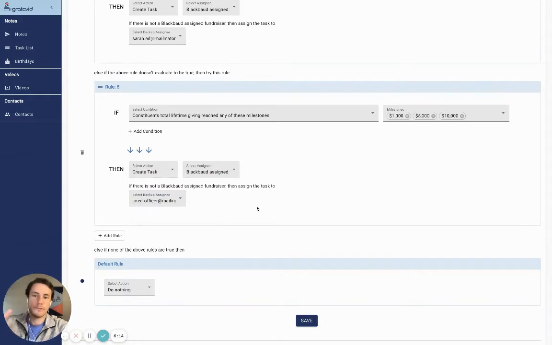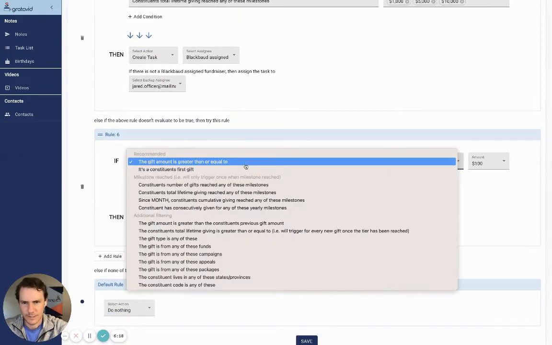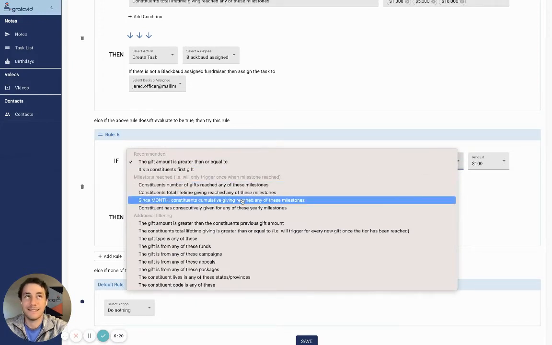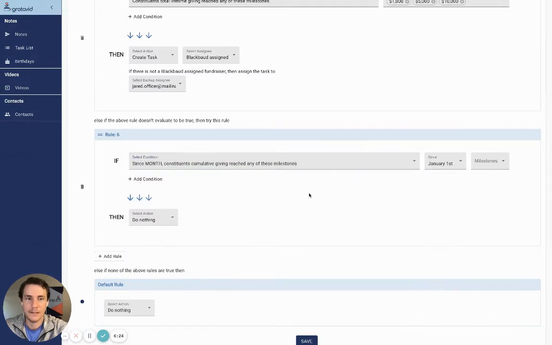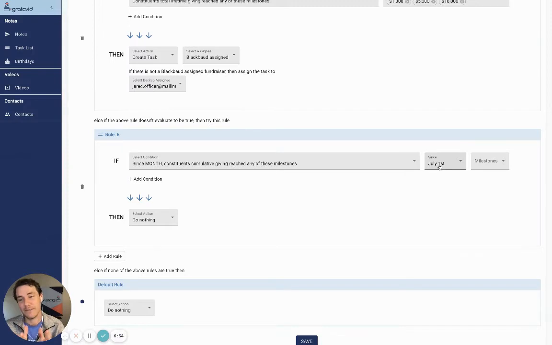Excellent. So those are 2 milestones. We've got some more right here. We say if since a specific month, cumulative giving has reached something. So imagine you have some kind of giving society and it starts every year at the beginning of your fiscal year. So maybe you say your fiscal year starts July 1st. So this is basically saying since July 1st, going back, if that's 3 months, then it'll calculate the 3 months since July 1st.